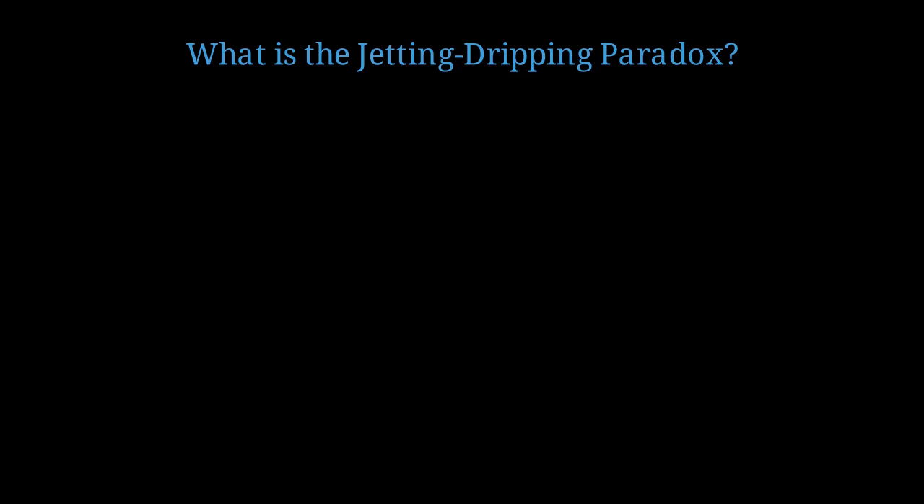Welcome to the scientific exploration of one of the most fascinating phenomena in fluid dynamics, the jetting-dripping paradox. The paradox refers to a counterintuitive behavior observed when liquid flows out of a nozzle. As you increase the flow rate, the liquid transitions from jetting to dripping, and then paradoxically back to jetting again.